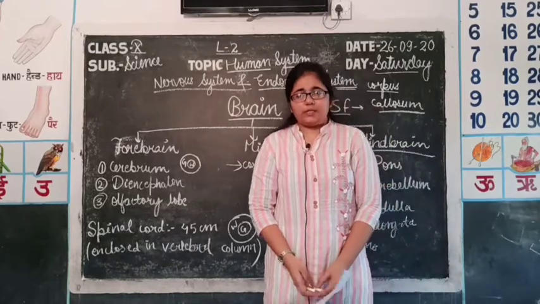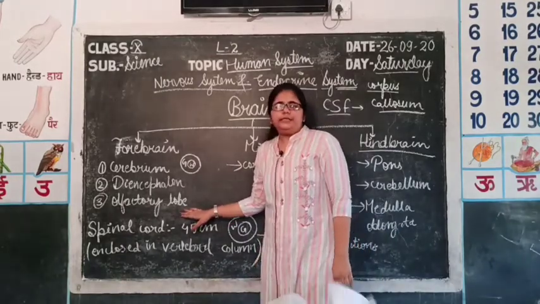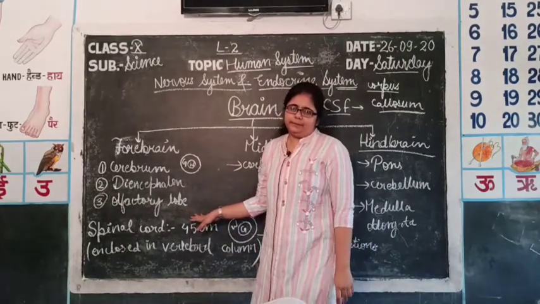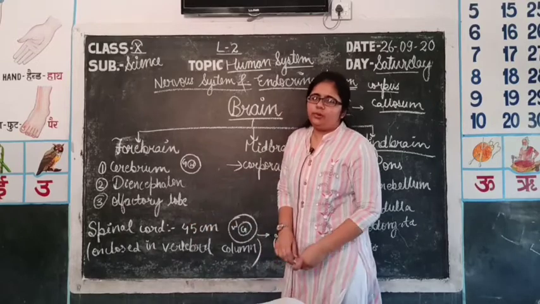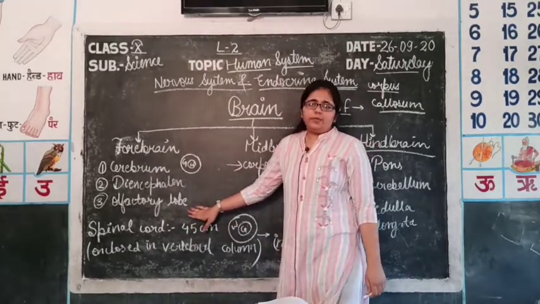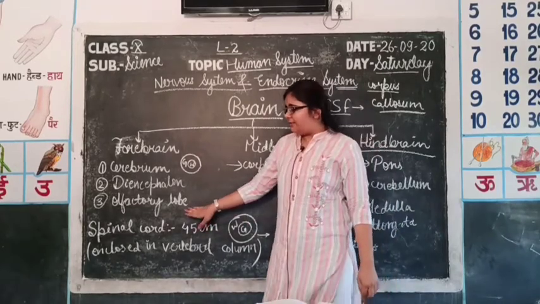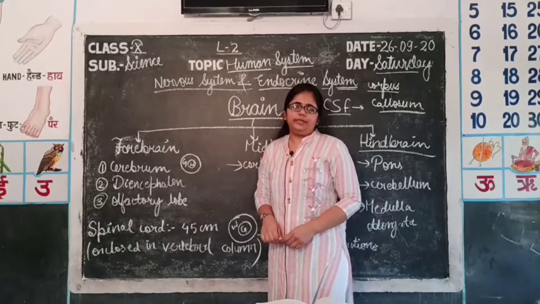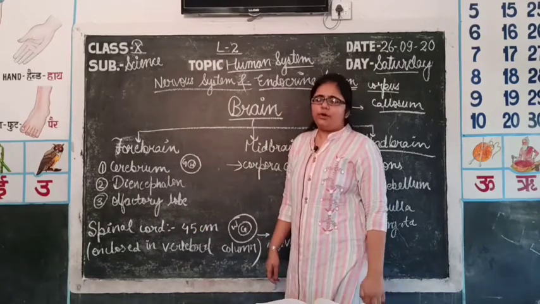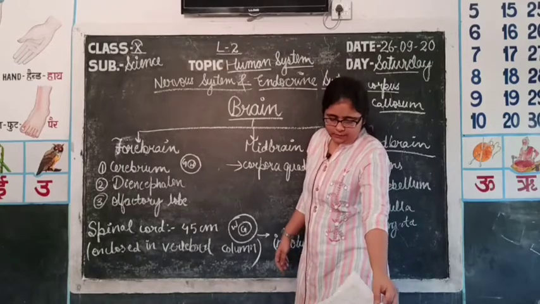The last part of the forebrain is the olfactory lobe. It is the center of smell intensity. And as you all know, dogs have a very sharp sense of smell. So, dogs have a well developed olfactory lobe in their brain. Along with dogs, sharks also have sharp smelling intensity.